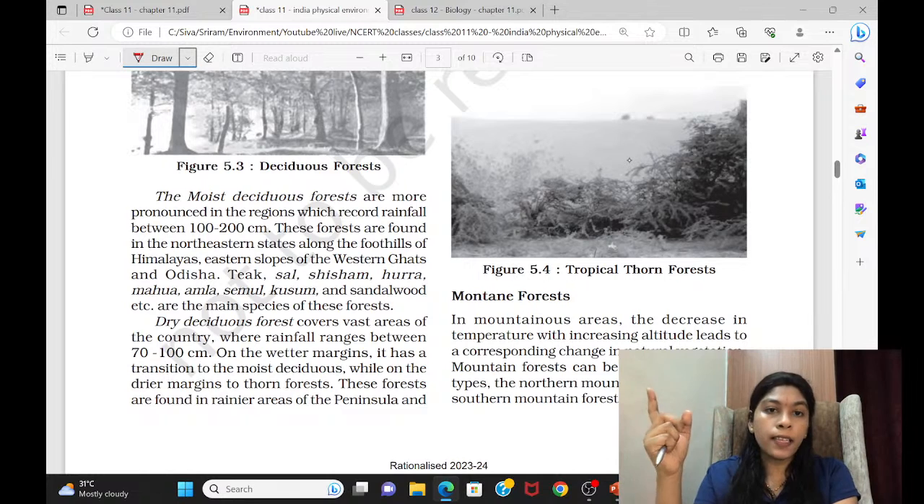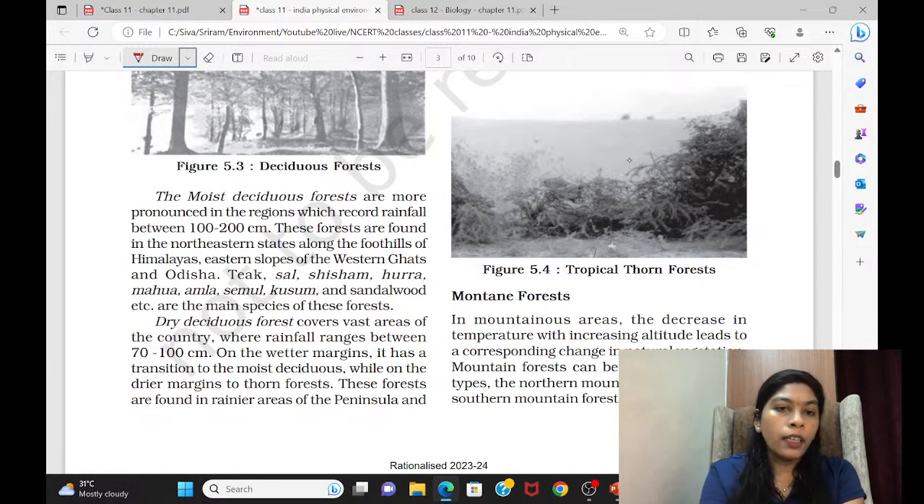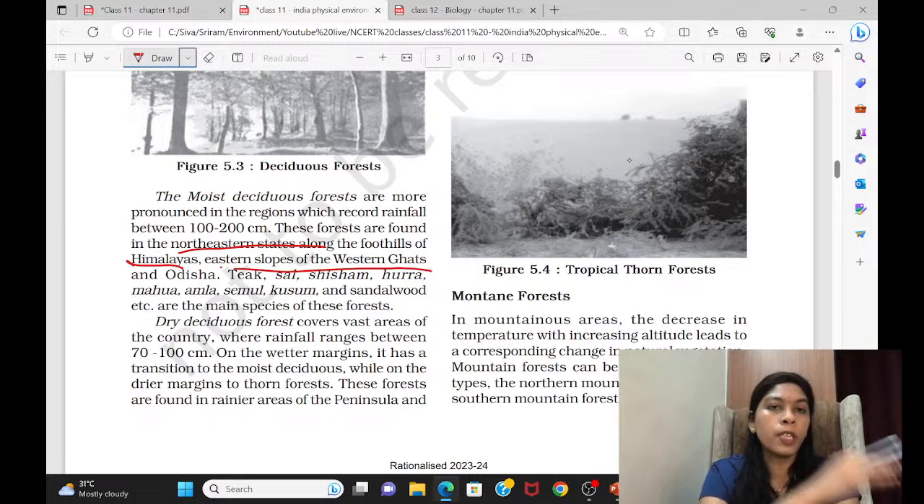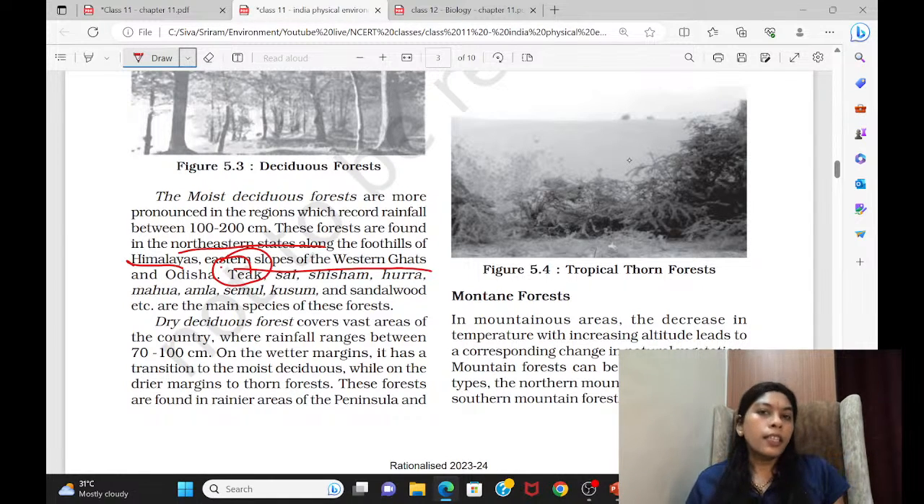But in the northeastern states, properly you will have evergreen forest in certain places. And even in the northeastern states, after the evergreen forest, you will find this deciduous forest only. And the foothills of Himalayas, eastern slopes of Western Ghats. Western slopes have evergreen forest, eastern slopes have deciduous forest. And teak, you should never forget. Teak, sal, shisham, these types of trees you can find only in the deciduous forest.